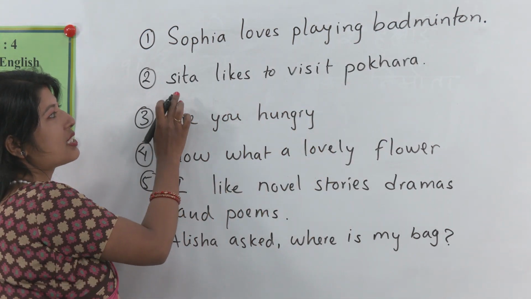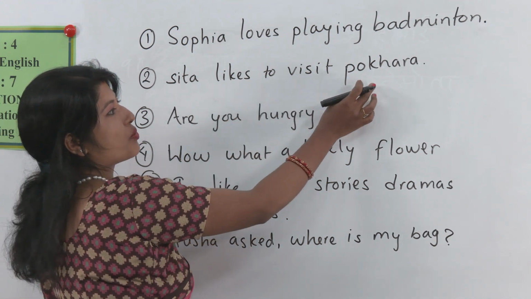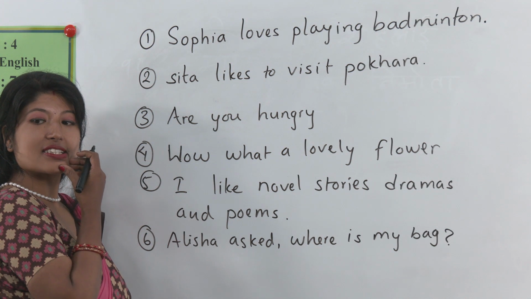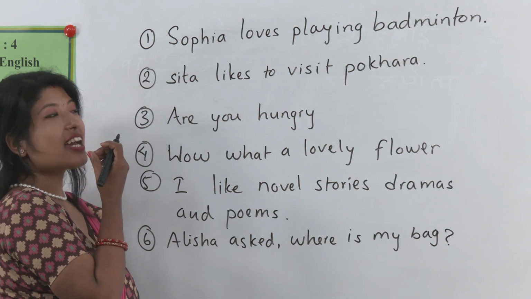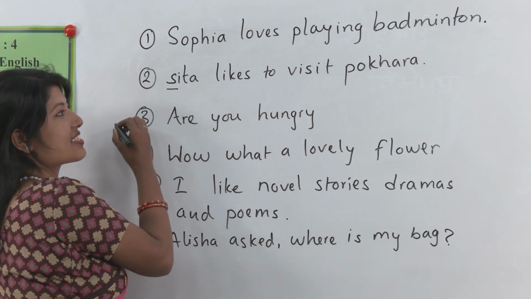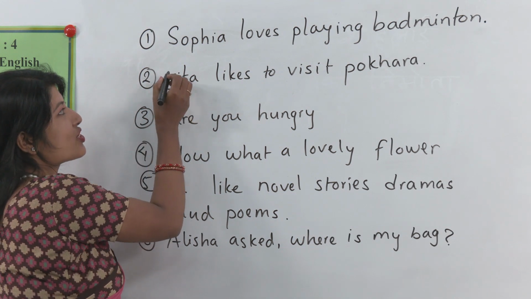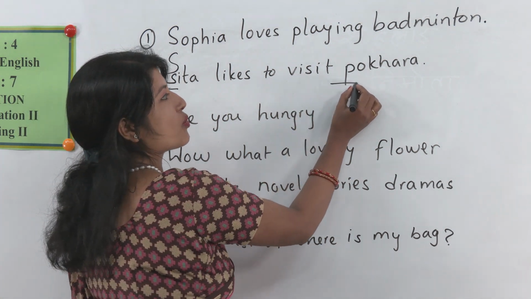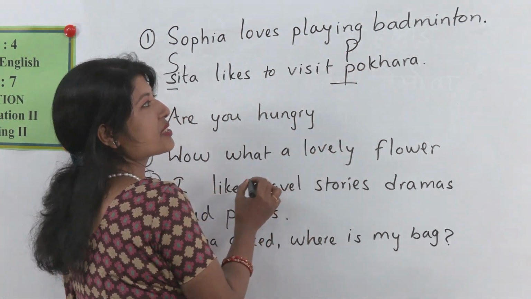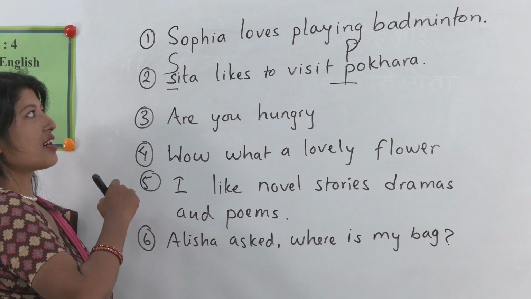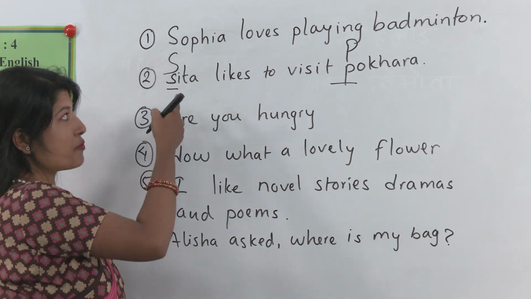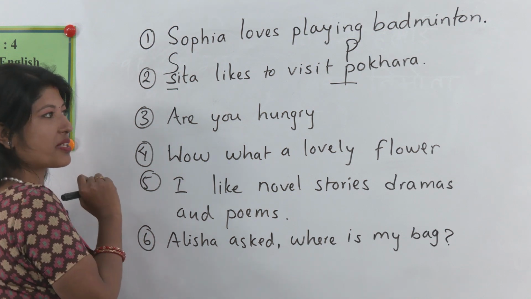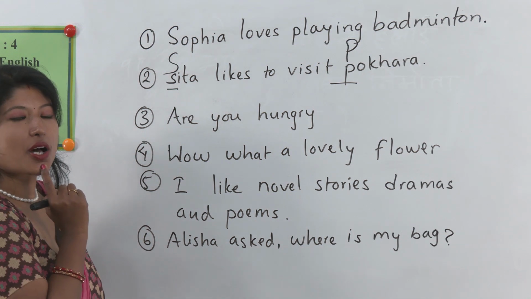Next, number 2. Sita likes to visit Pokhara. Full stop is already there. Then what's the problem over here in this sentence? Okay, yes, S, right? Sita, S should be capital. And what about P? Pokhara, P also capital, because these are names. Name of person, name of place. Very good. Now number 3. What's the problem over here?